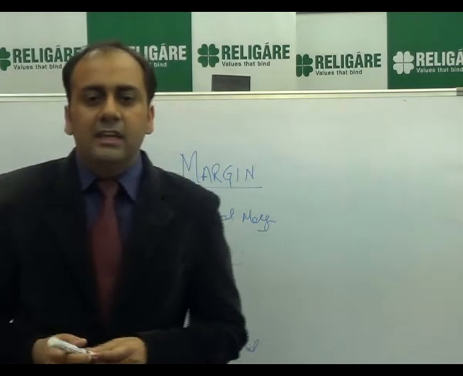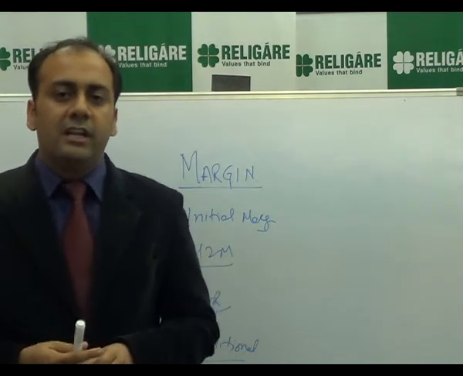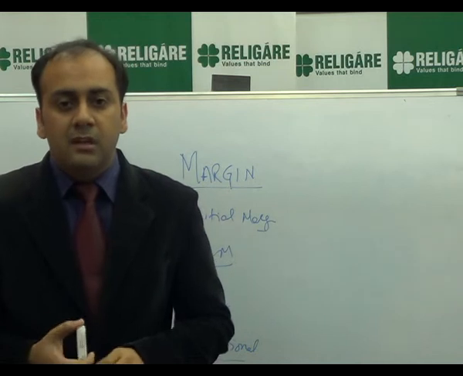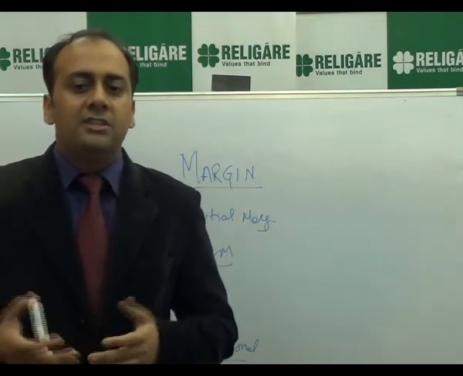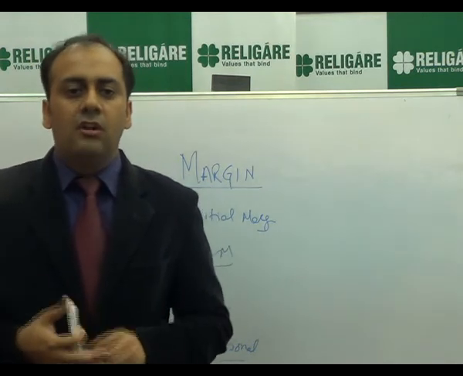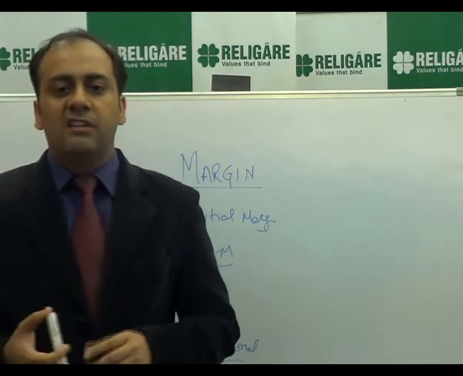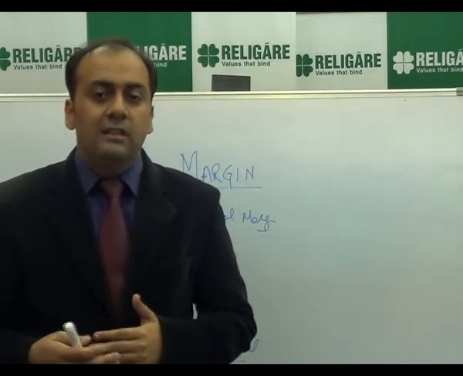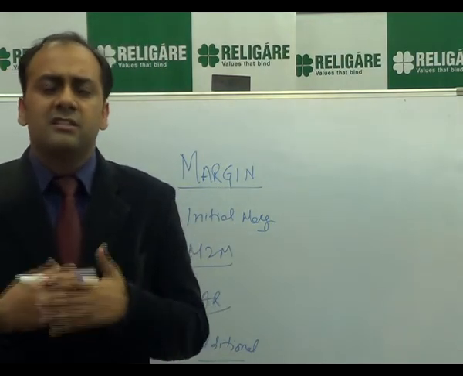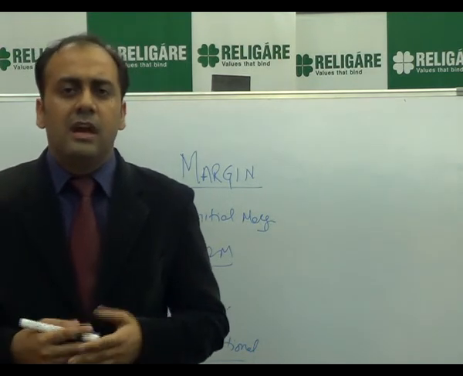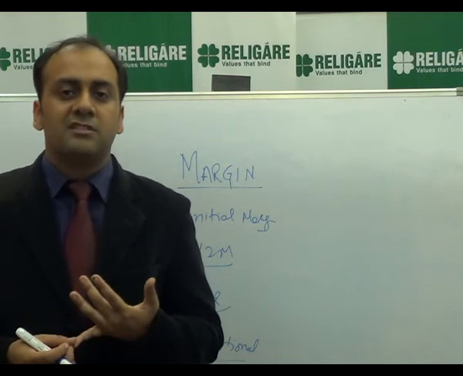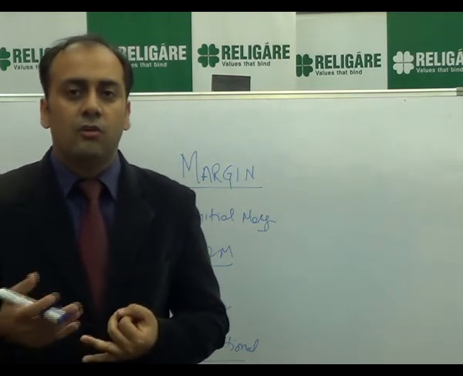Additional margin. In case of sudden higher than expected volatility in any of the counters that we have a position in, the exchange calls for an additional margin. This is imposed when the exchange or the regulator has a view that the markets have become more volatile than expected. So this is called additional margin, and there are certain kinds of special margins as well, depending upon the conditions, and that can be levied in special circumstances by the exchange or the regulator of the system.